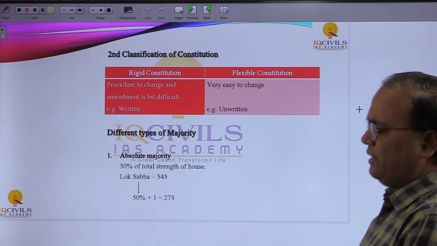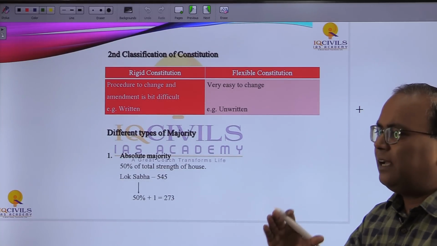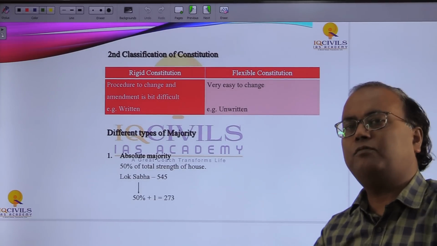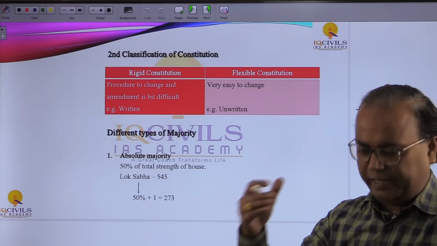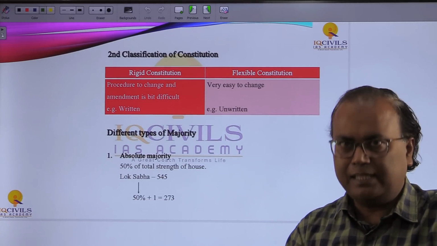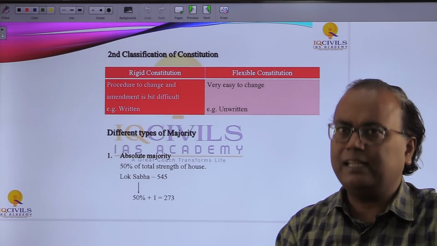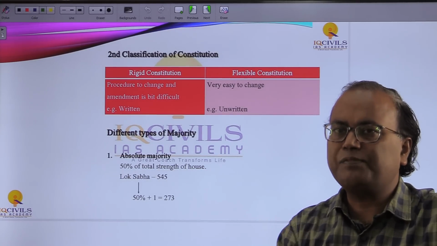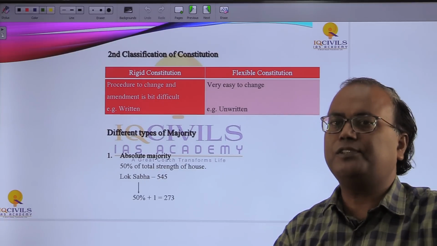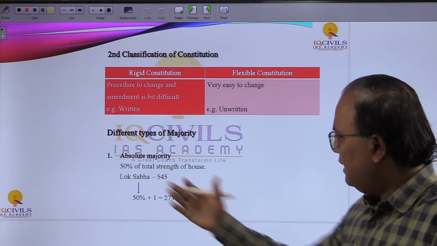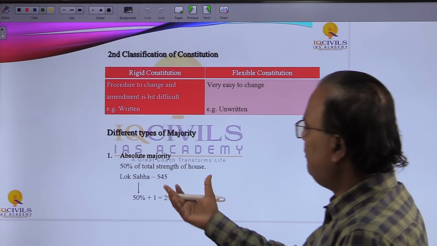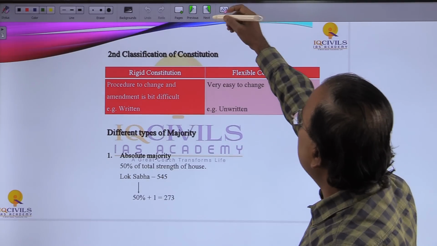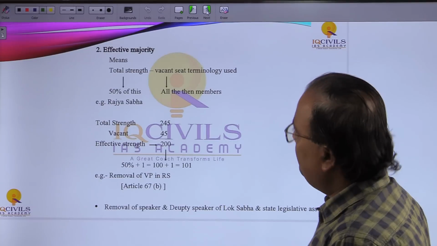So, absolute majority. As the name says, it is absolute in the sense that we require 50% plus 1 vote of the total strength, whether members are present or not present, whether there is any kind of vacancy, it hardly matters. What we are looking for is 50% plus 1 vote of the total strength. Let's take the example of the Lok Sabha. We have 545 members, 50% plus 1 comes to around 273.